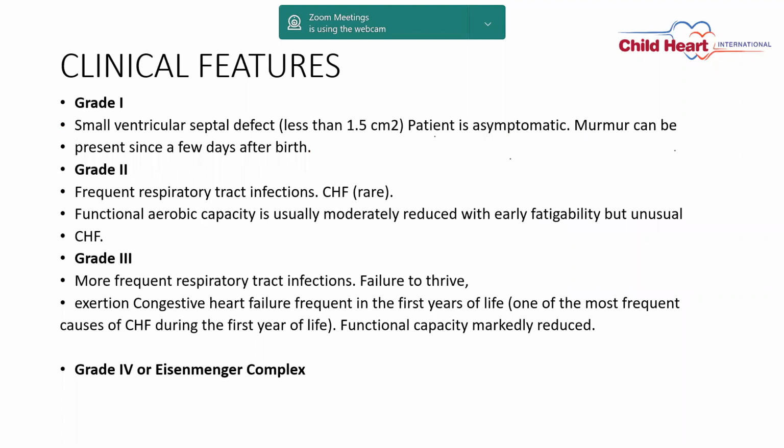So clinical features, I am not going to go too much into the clinical part, but just giving a very small idea about the clinical features. Grade 1 is a small ventricular defect and the patient is normally asymptomatic. You can see here the murmur. Grade 2 has frequent respiratory tract infections. Basically the grading has been done according to the size of the VSDs.